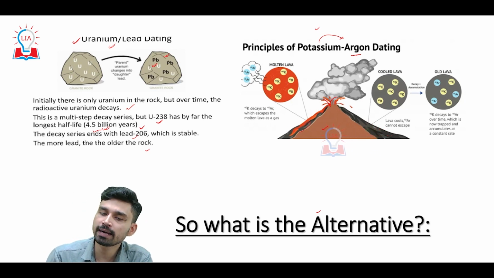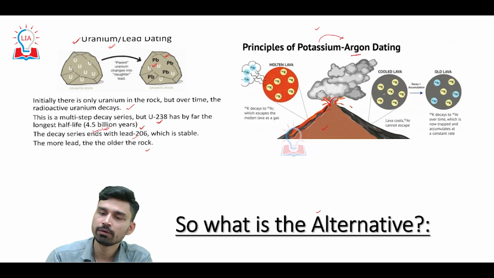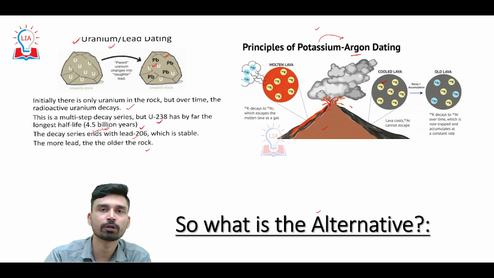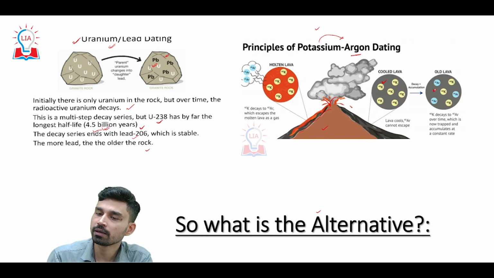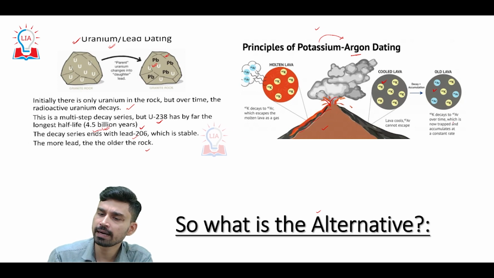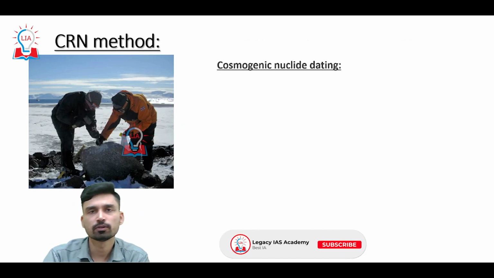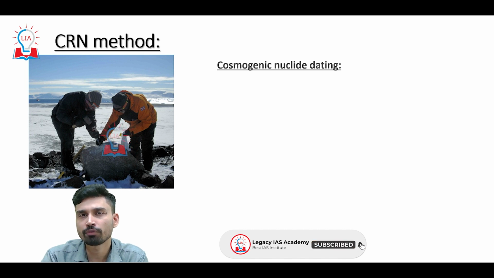We want to understand when this magma came out through the volcanic eruption, so we measure the ratio of potassium and the ratio of argon. This ratio will help us understand the argon which is now trapped and accumulating at a constant rate, and that tells us the age of this particular rock. The same principle can be applied to determine the age of any rock.